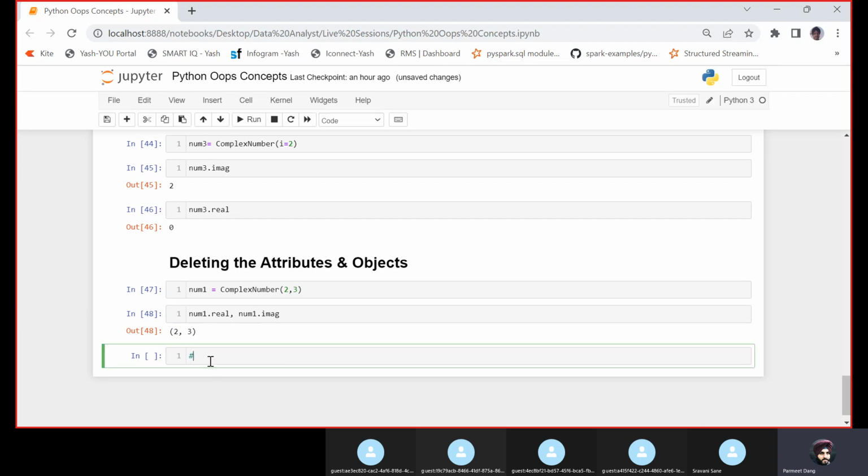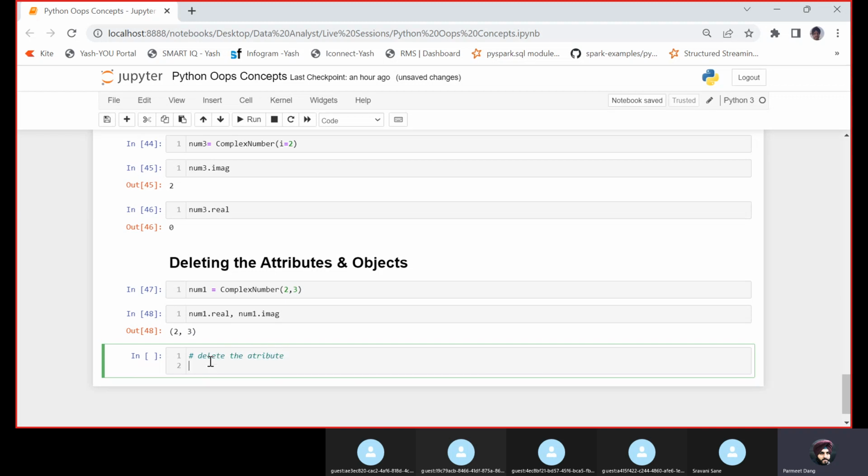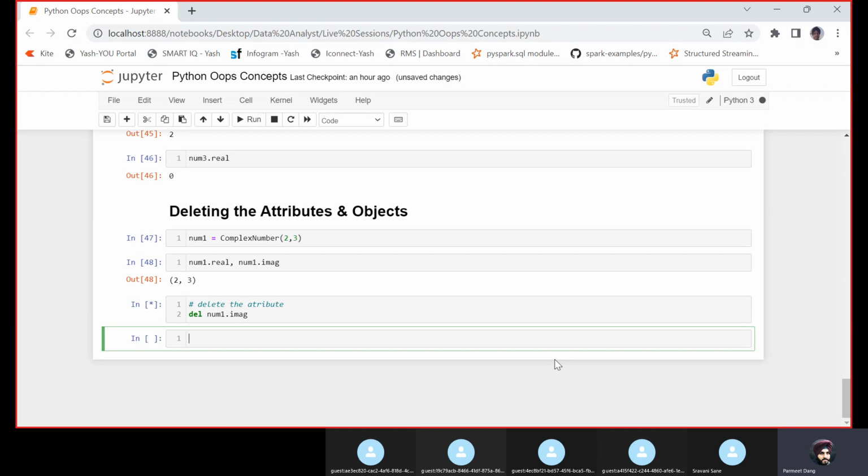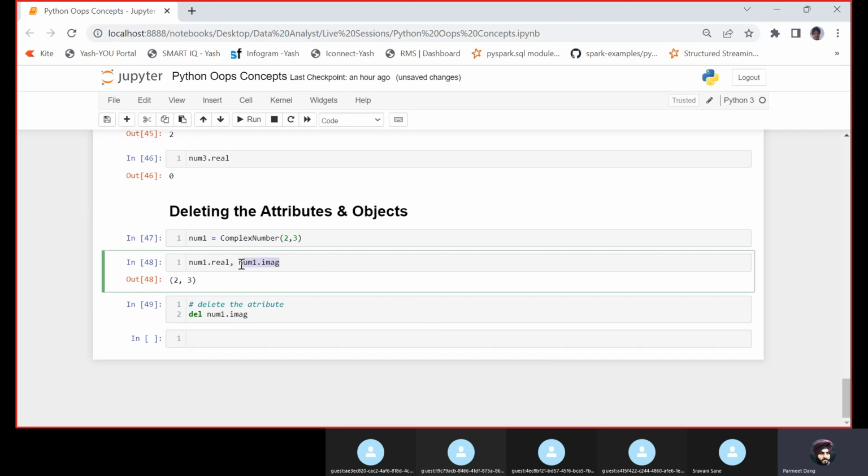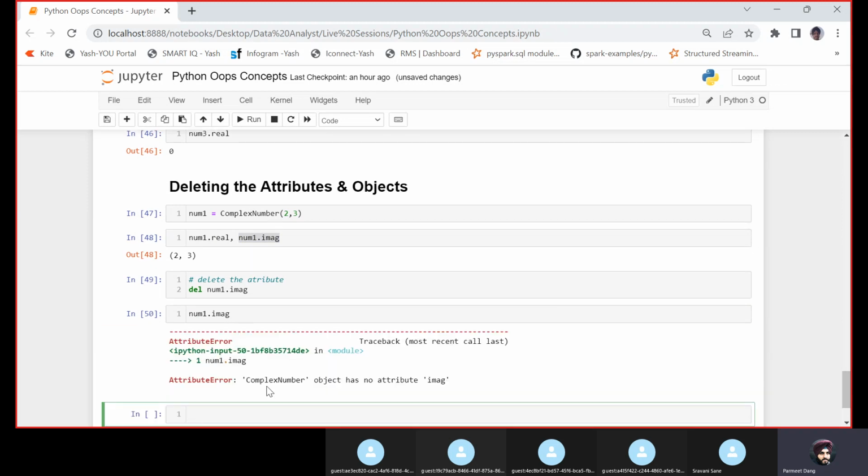Now I want to delete the attribute. Let us delete the imaginary part: delete num1.image. Now if I again go and print num1.image, it will tell that this complex number class object has no attribute image, because we have deleted that attribute.